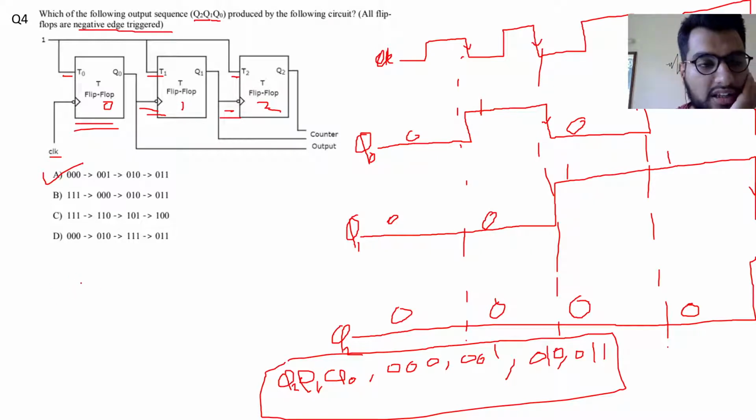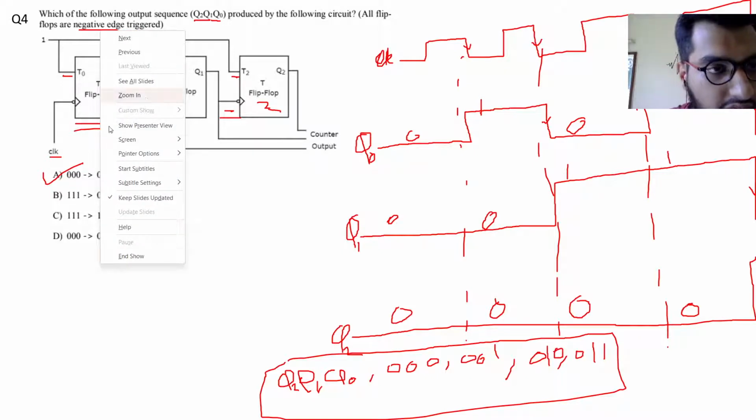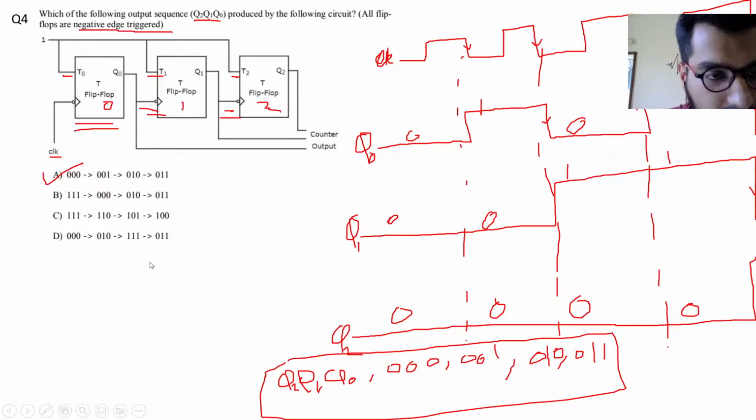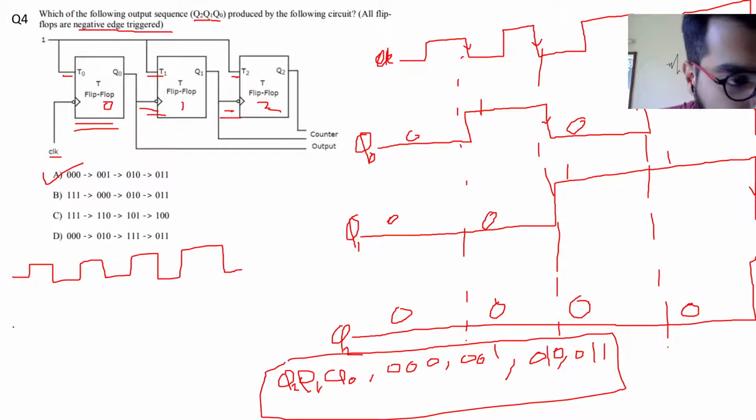So what happens in that case? Since we have to check that case also, I'll show it quickly here. The clock is here. I'm showing this for the initial states 1, 1, 1. I'll make a new slide for that. This is for initial states 1, 1, 1, because we have to check that also.